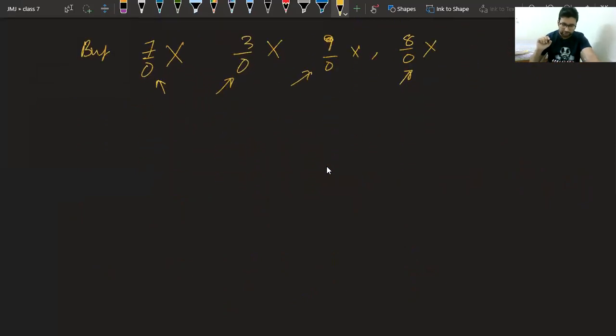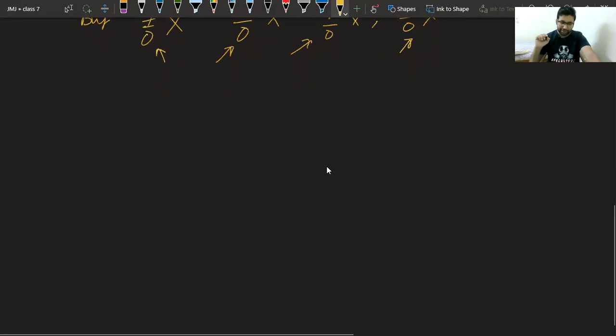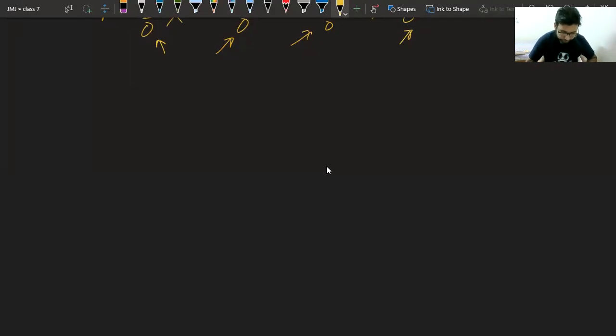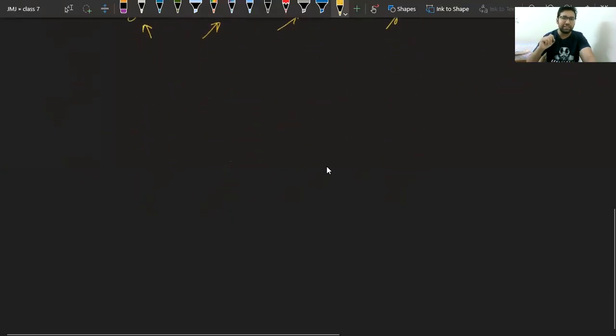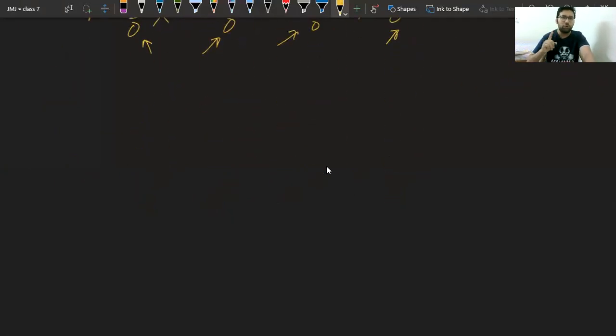Now let's see the questions. Yes, beta, it is also a rational number. Yes, fractions and rational numbers are similar. Don't get confused. They are very much similar. Yes, beta. If the integer is negative, then also it is a rational number. So if I say minus 3 by 2, it is also a rational number. Only condition is in the fraction, the denominator should not be equal to 0. Else everything is fine.